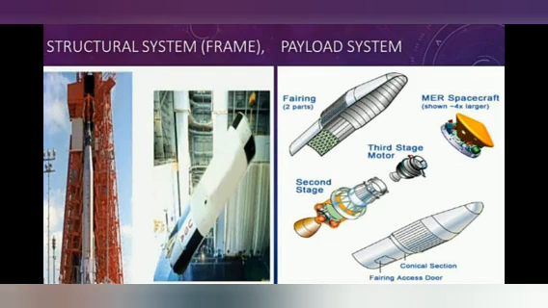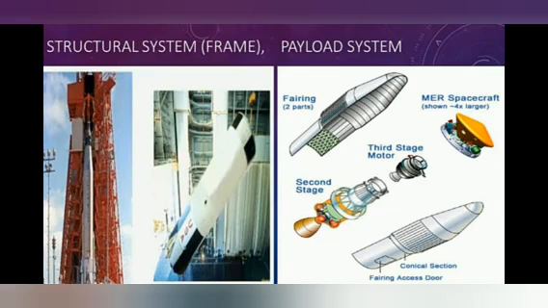Next system is the payload system. It is placed on the top of the rocket. Payload is the object that the rocket is carrying into the orbit. So the satellite is carried on the payload system. The payload depends on the rocket mission. The rockets are modified to launch satellites with a wide range of missions like communication, weather monitoring, spying and planetary exploration and as observatories. Special rockets are also developed to launch people into the Earth's orbit and onto the surface of the moon.